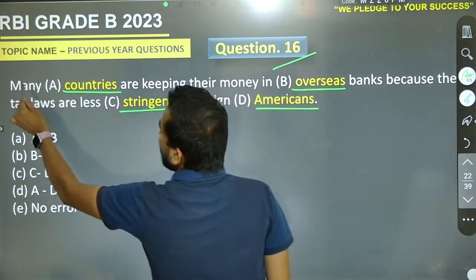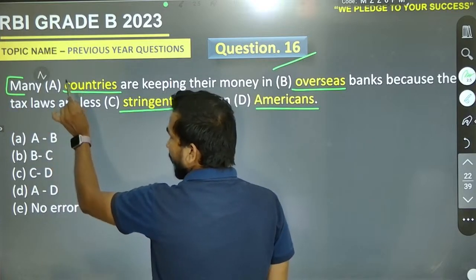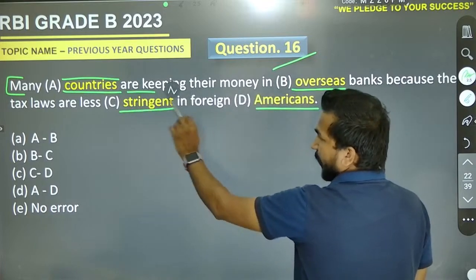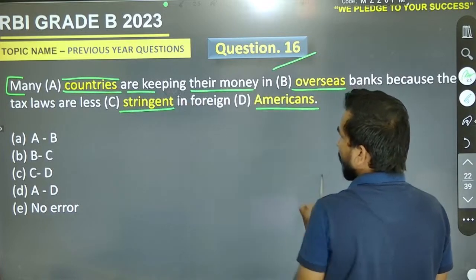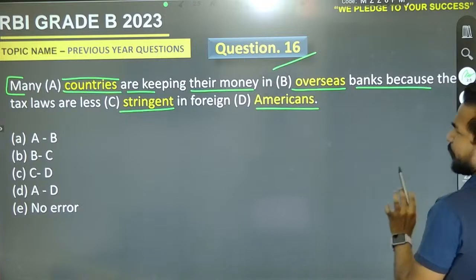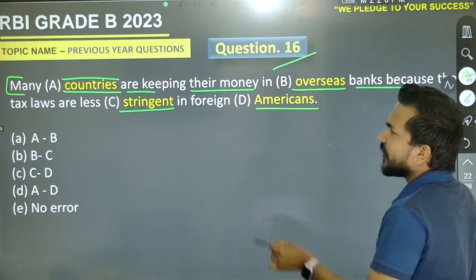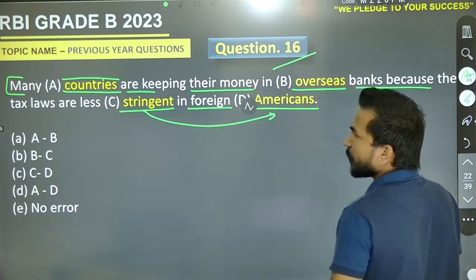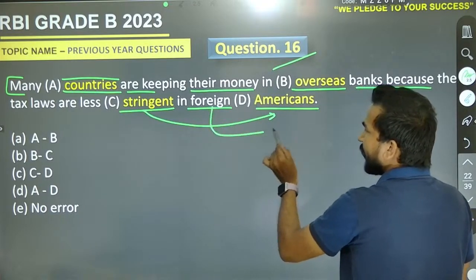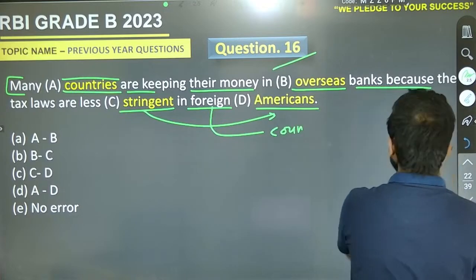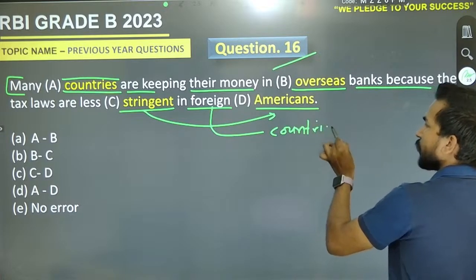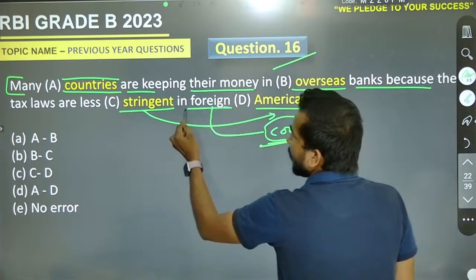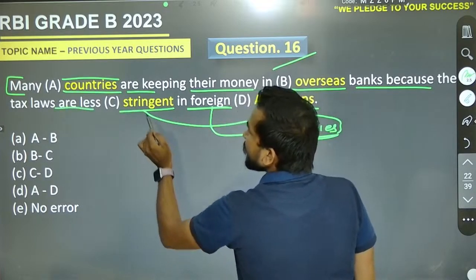Now, come to the next point. Many countries, it is possible that we have countries for this particular statement. Many countries are keeping their money in overseas banks because the tax laws are less stringent in foreign Americans. Sir, foreign Americans must not be the right pair. We can say foreign countries, because there are foreign countries where tax laws are less stringent.